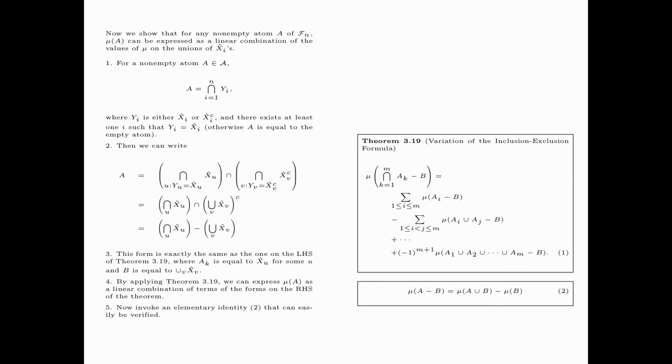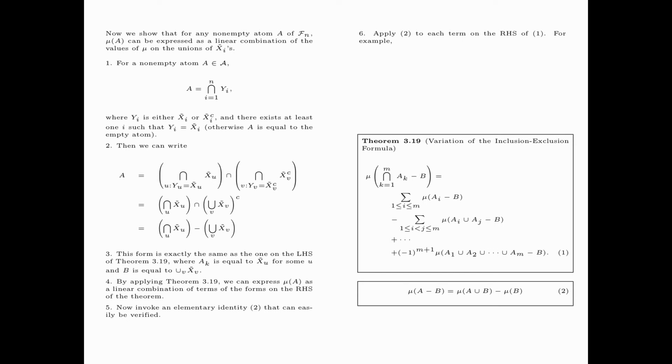We now invoke an elementary identity in equation 2 that can easily be verified. It says that mu of A minus B is equal to mu of A union B minus mu of B. Then apply 2 to each term on the right-hand side of equation 1.